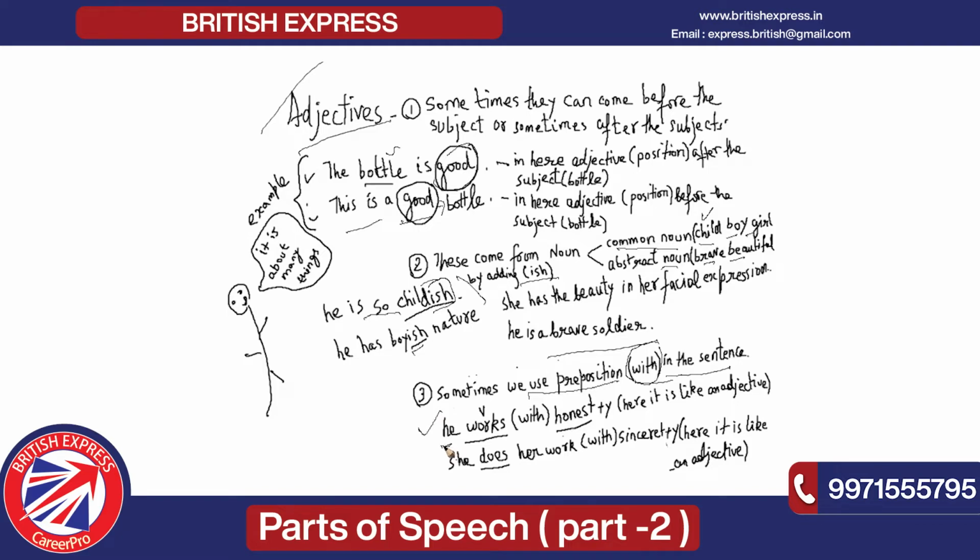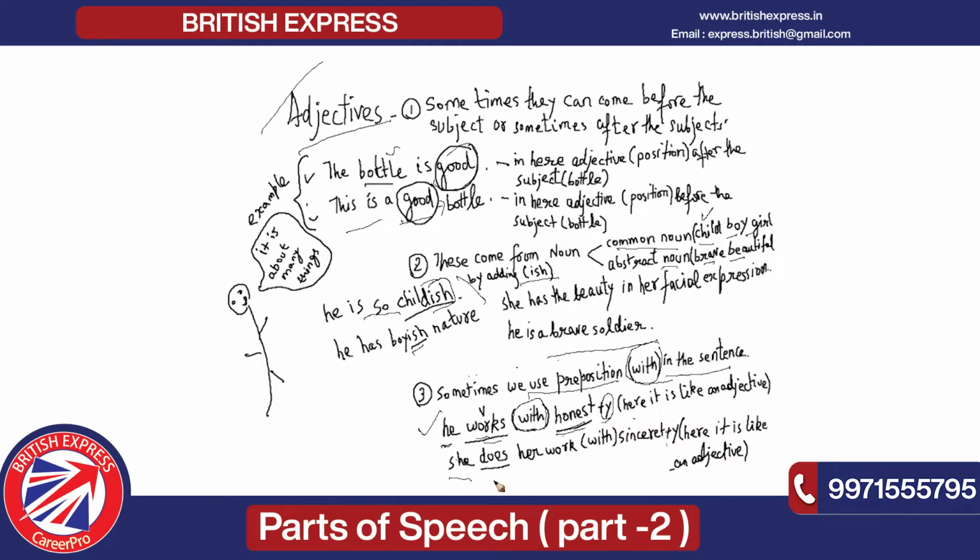For example, he works with honesty. Now in this honesty I have added y, and between honesty and works I have put with, and this is your preposition. So here it is like an adjective, not an adverb.